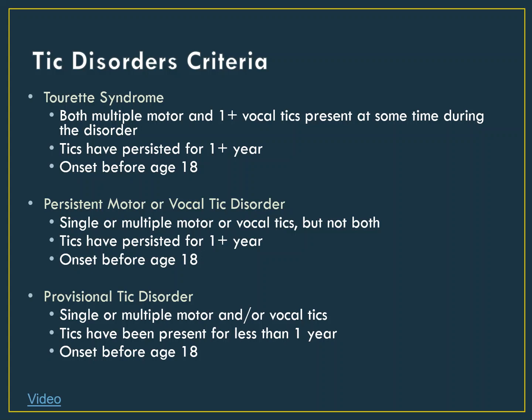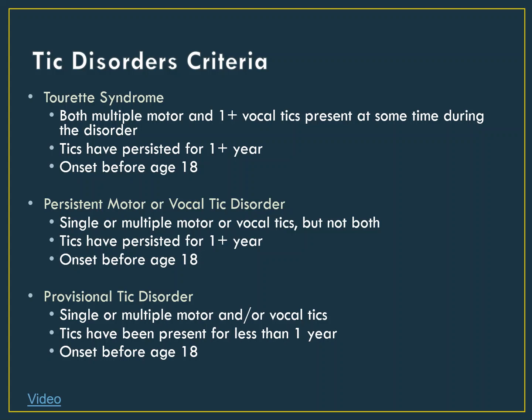Finally, there's provisional tic disorder. For this diagnosis, the person can have any combination of tics. They can have both vocal and motor tics, or they could have only one type. The main difference between this disorder and the other two is the time duration. These tics, regardless of type, must last for less than 1 year. Again, they must start prior to age 18.